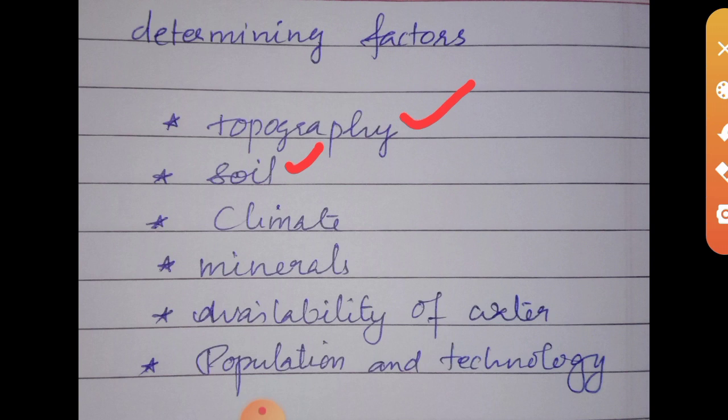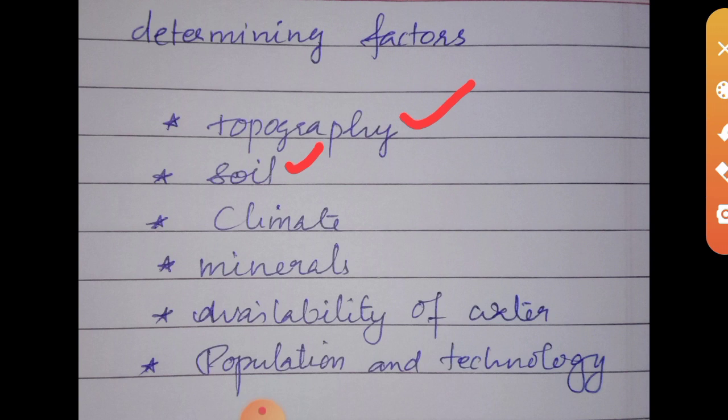If the soil is alluvial, that means fertile soil, so agriculture will be the important economic activity of the people living there. In forest, the soil is rich in humus, but it is not a good terrain for agriculture. So soil is an important factor in determining land use.